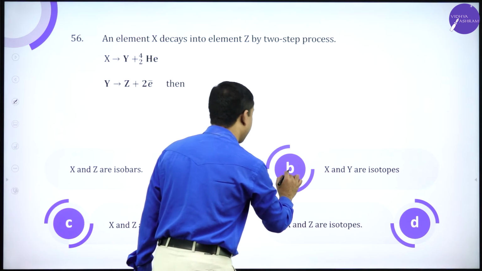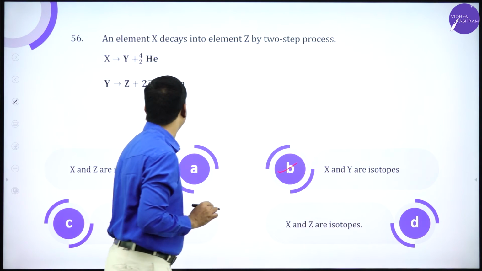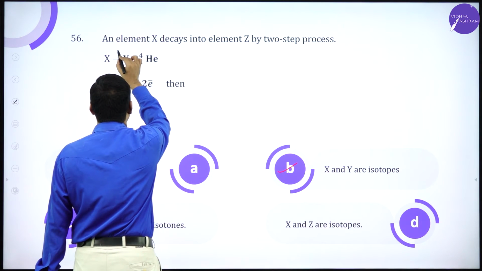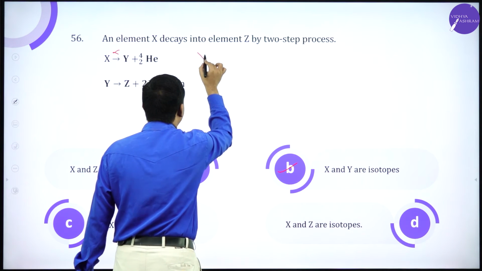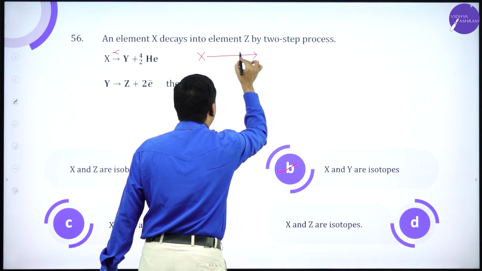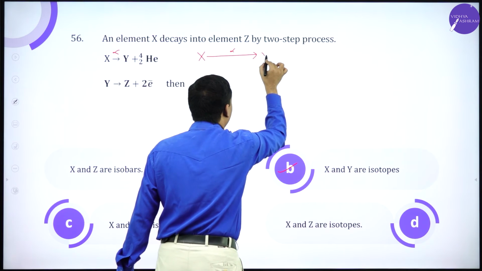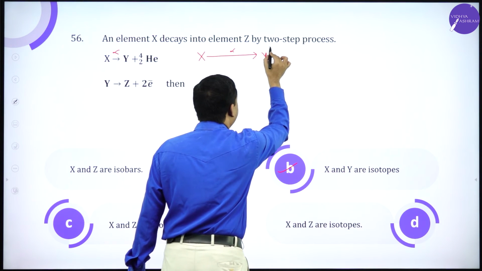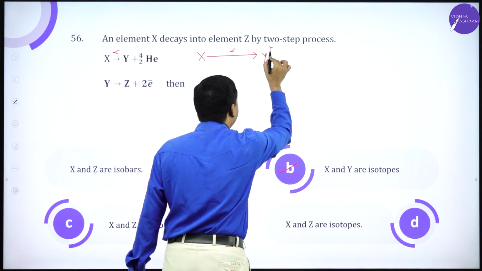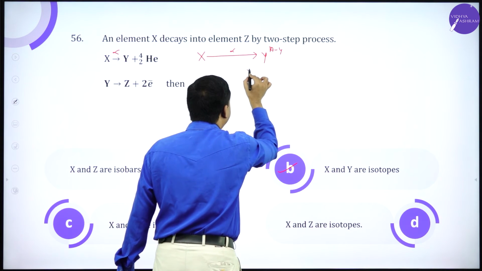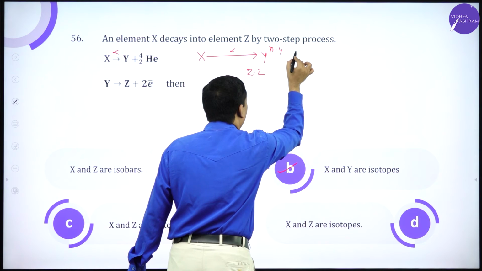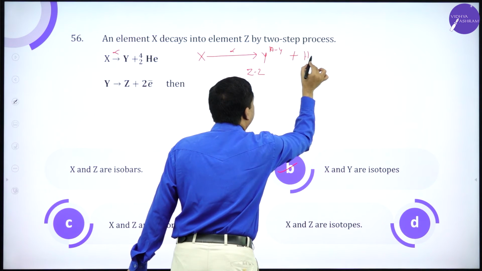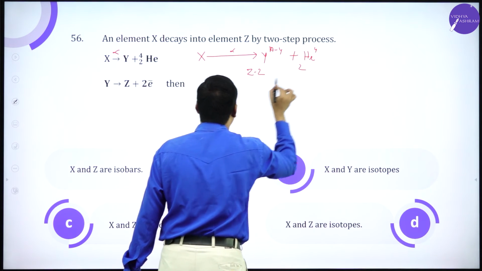Here X and Y are isotopes because this is alpha decay. So X after alpha, Y is formed. What happens to the atomic number and mass number? A minus 4, Z minus 2, plus He 4 2.